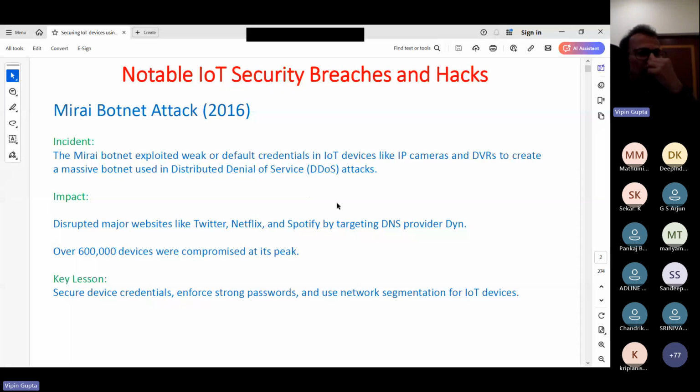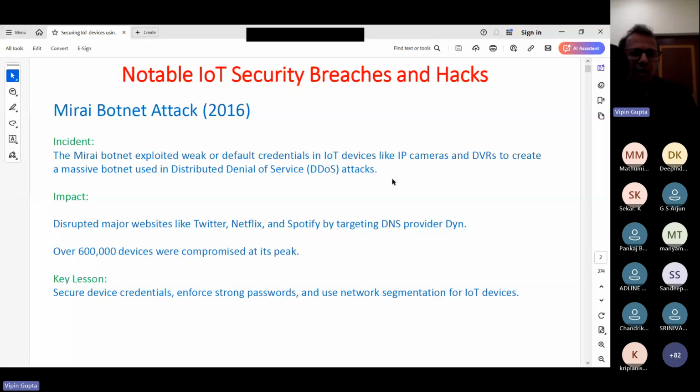It disrupted major websites like Twitter, Netflix, and Spotify. In this case, more than 6 lakh devices were compromised. Even in your case, if you have an IP camera, I am 100% certain that most of you might not have changed those default passwords or access permissions. You never change these type of things, even in the Wi-Fi routers we have in our houses.